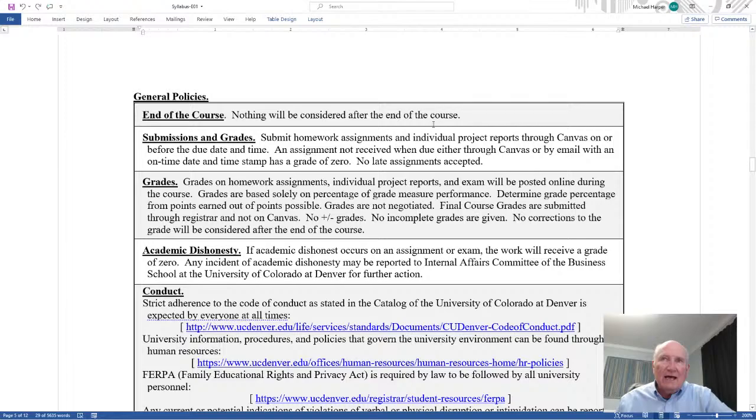General policies. Again, nothing considered after the end of the course. Submission of grades is only through Canvas, but here I say submit homework assignments and individual project reports through Canvas on or before the due date and time. An assignment not received when due, either through Canvas or by email, and let me stop there, email, Canvas messaging, somehow I'm getting that report, okay, with an on-time due date and time stamp. If I get it, I'll accept it and grade it. But if I don't get it, it has a grade of 0. No late assignments are accepted.